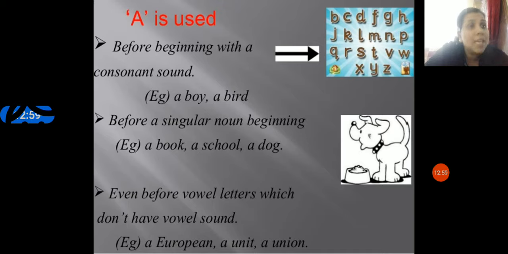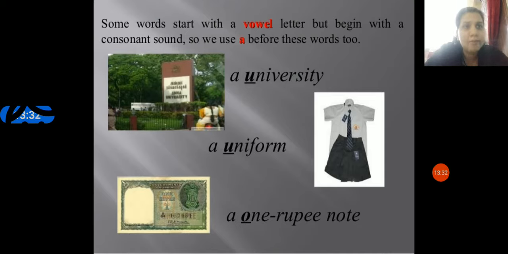It is not a vowel sound. So what do you have to insert? Not an, but a, because it is a consonant sound. That is the reason I have inserted a European, a unit, a union. I hope it is clear. So this is an exception. We are not looking at the words, but we are looking at the pronunciation. I hope it is clear for you. Let's see a few more examples.